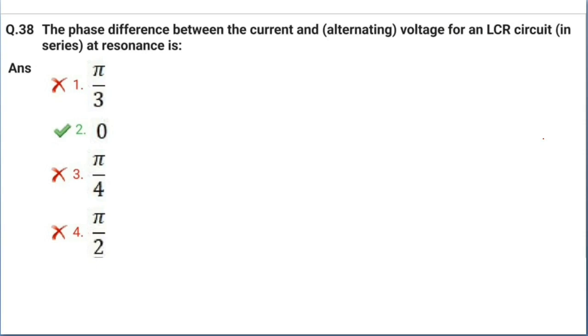Now question number 38. The phase difference between current and alternating voltage for an LCR circuit at resonance is, current and voltage for an LCR circuit.